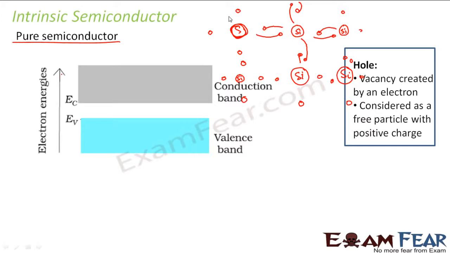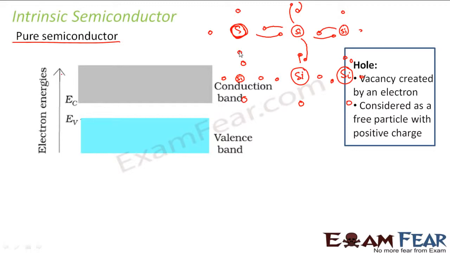So all the bonds are intact. All the covalent bonds are intact and all the electrons are engaged in the bonds. Correct? So what do you see? Do you have free electrons here to conduct electricity? No, we don't have, right? Because all the valence electrons of silicon got involved in bond formation.